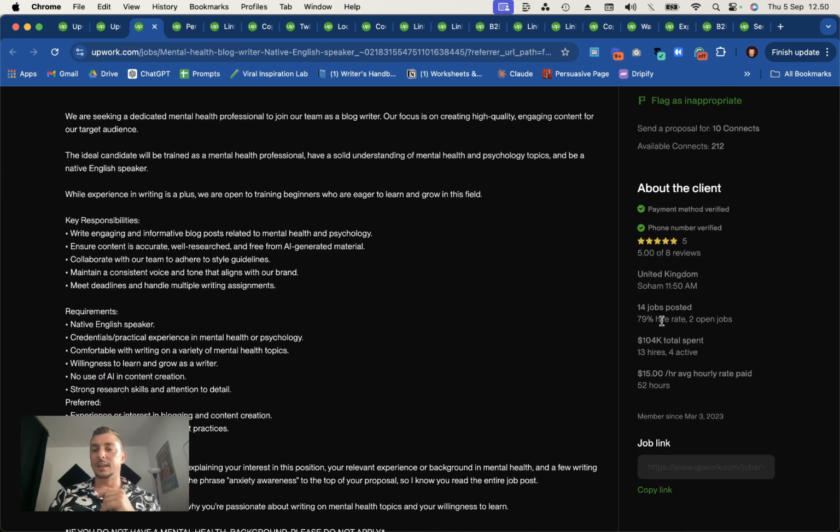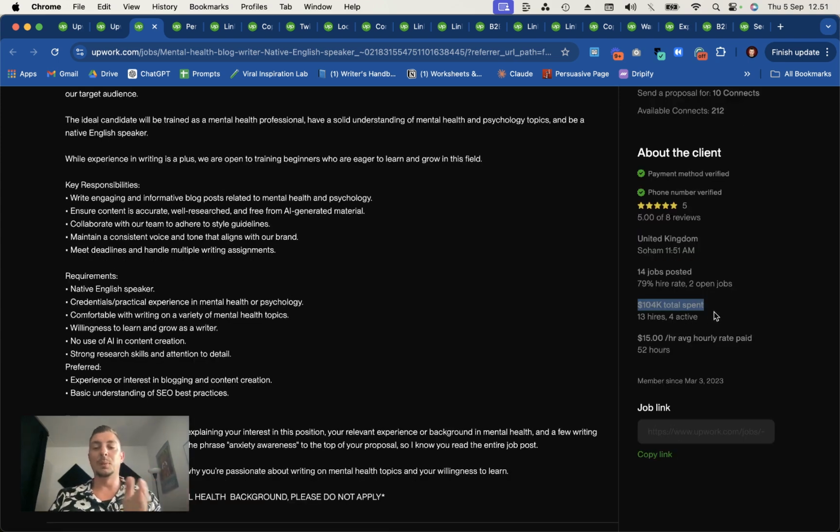Second thing we want to look at is how many jobs have they posted and what's the hire rate. So for example, if they have posted 100 jobs and the hire rate is 20%, then the likelihood is that they won't be hiring. 80% of the time they'll post a job and not hire anyone. So I wouldn't apply to those jobs. Maybe aim for something with 50% hire rate or higher, or even if you want to be more picky, 80% or higher, because then the likelihood is that they will hire someone, maybe not you, but at least you have the chance to get hired for the job.